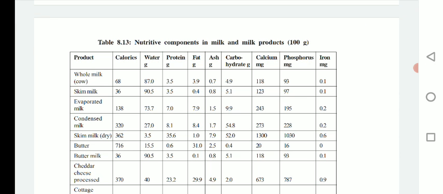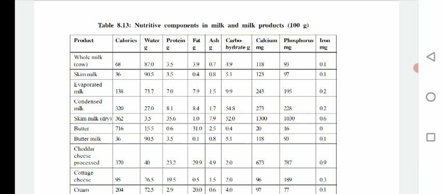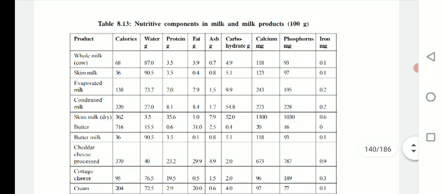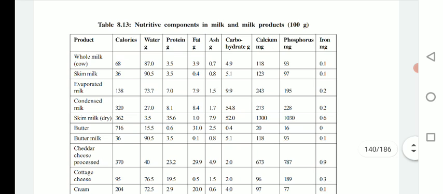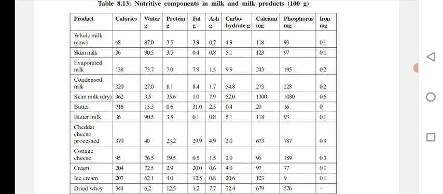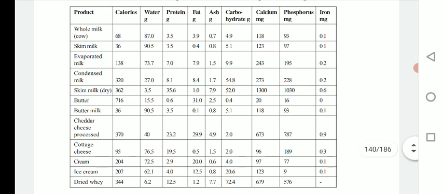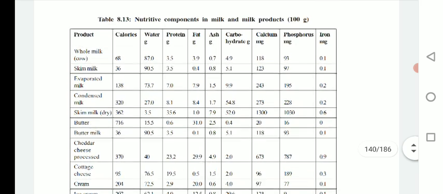If you consider ash, it contains 0.8 gram. Then carbohydrate, it has the maximum percentage of carbohydrates, up to 5.1 gram. And as far as calcium is concerned, it again increases in skim milk, up to 123 milligram. And phosphorus is 97 milligram, and iron 0.1 milligram. These are the other milk types, like evaporated milk, condensed milk, skim milk, buttermilk, cheddar, and these are all nutrient profiles for these different types of milk.